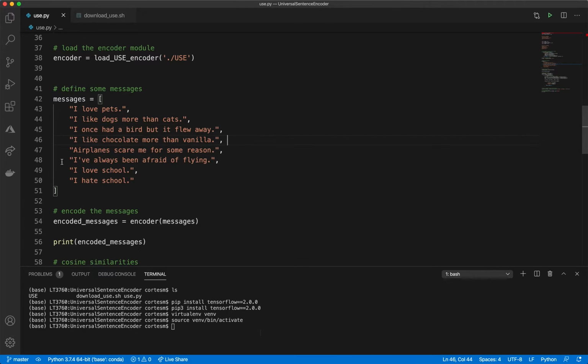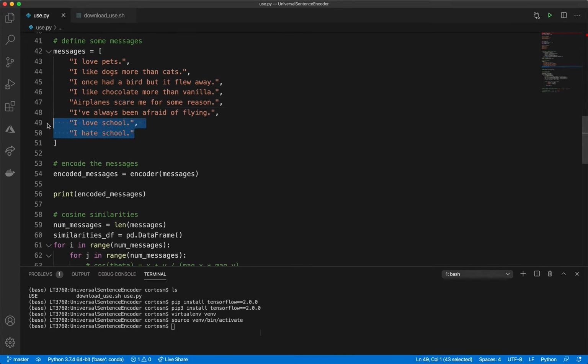We'll see. I have airplanes scare me for some reason. I have always been afraid of flying. These should be scored as similar. You can see that this has scare, this has afraid, this has airplanes, this doesn't. This has flying. So they're written in very different ways, but they mean the same thing, kind of. So we'll see how it does.